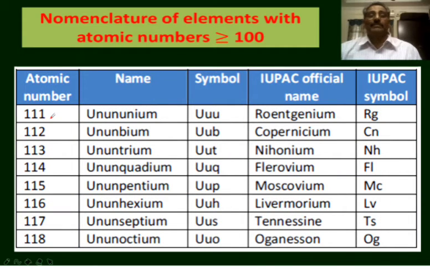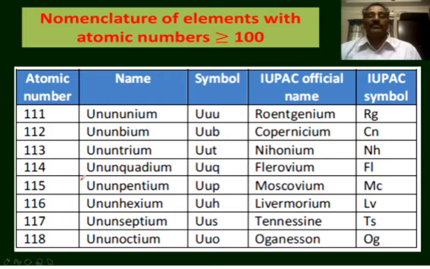Element with atomic number 111, unununium, Uuu, roentgenium, Rg. 112, ununbium, Uub, Copernicium, Cn. These are all the newly discovered elements. With atomic number 113, ununtrium, symbol is Uut, and the permanent name is Nihonium, and its symbol is Nh.